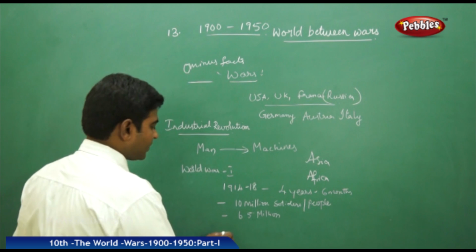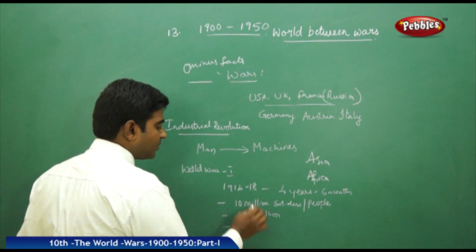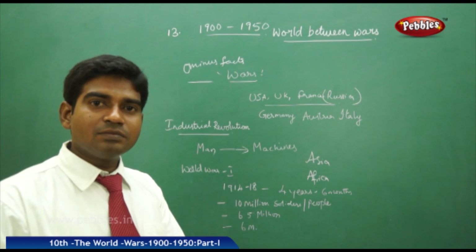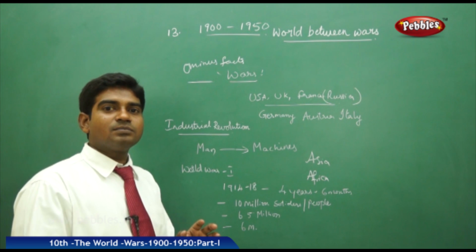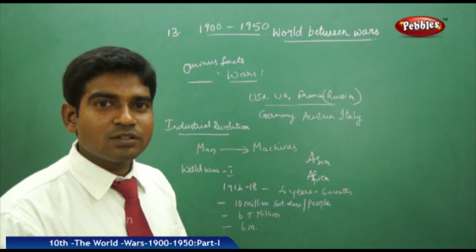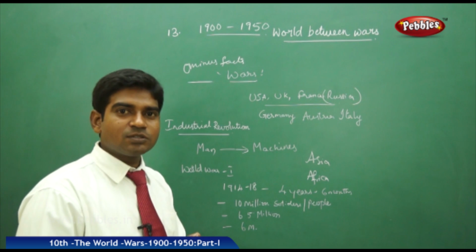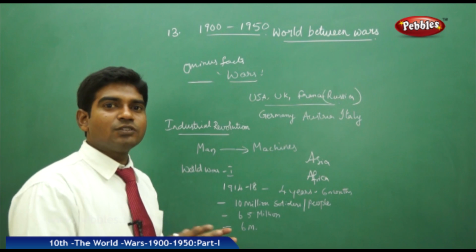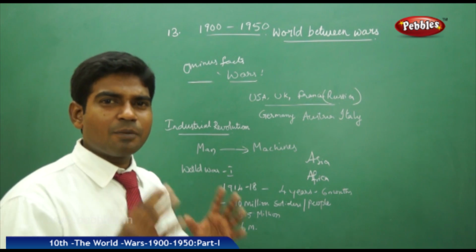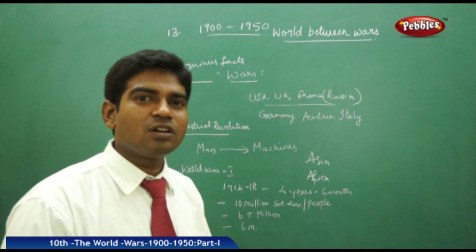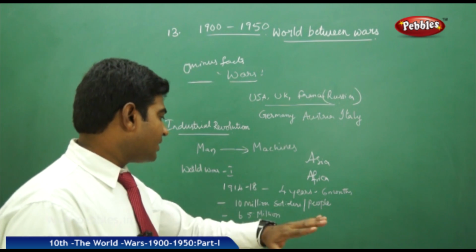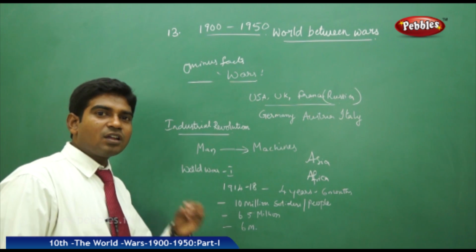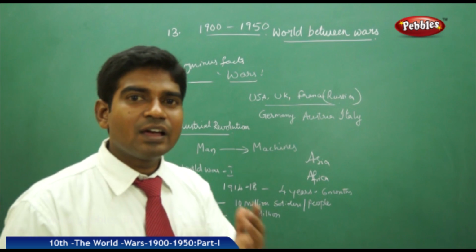And among the other people, nearly 6 million were found missing. Are they dead? Are they alive? If they are alive, where are they? Are they surviving? Are they in a good condition? Are they captured by the enemy armies? What condition are they in? Are they being tortured? Are these people able to enjoy their life properly? We don't have any idea what happened to these 6 million people. So this is a rough idea of the effects and impacts of World War I for us.